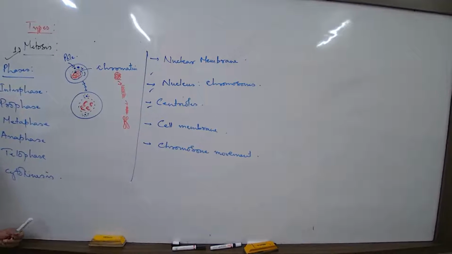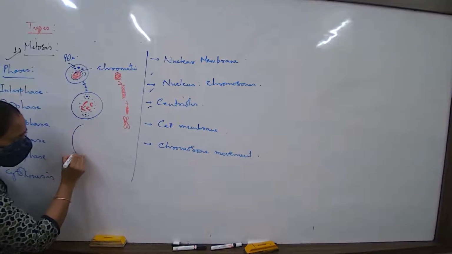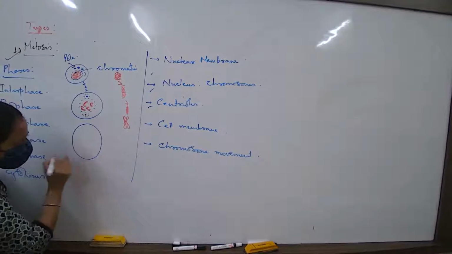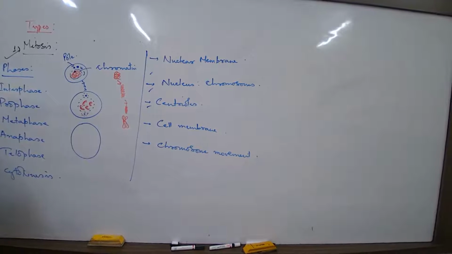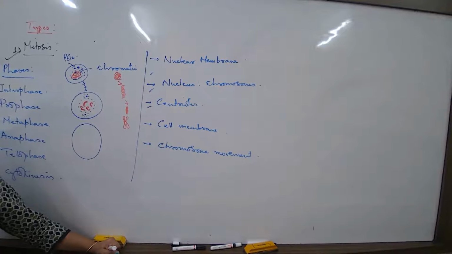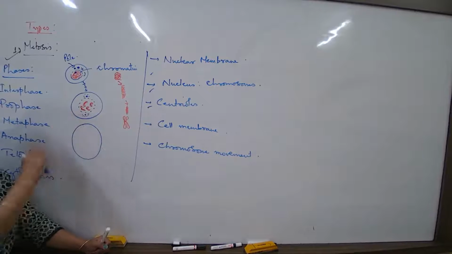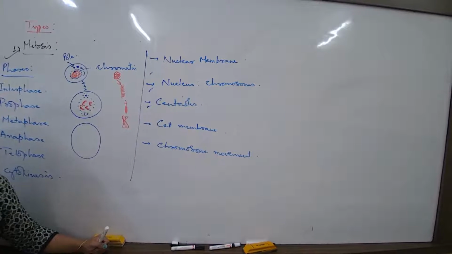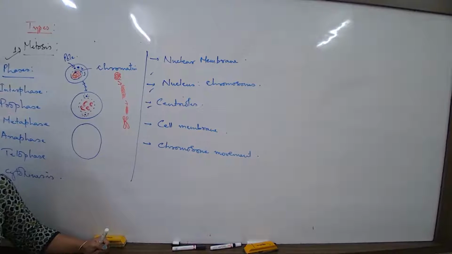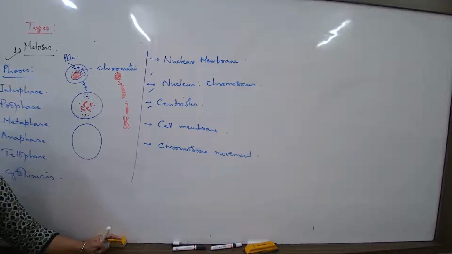अब metaphase में क्या होना है? The cell will progressively change its shape. The cell will progressively start becoming oblong. The cell is no more just spherical. The cell will start becoming oblong. अच्छा, इसके अलावा, if I have to talk about some other features, I should say that internally the number of mitochondria has increased, the number of the enzymes have increased, the number of the proteins which are necessary for the process of cell division all have increased in the cytoplasm and the nucleoplasm. These are additional features to remember.